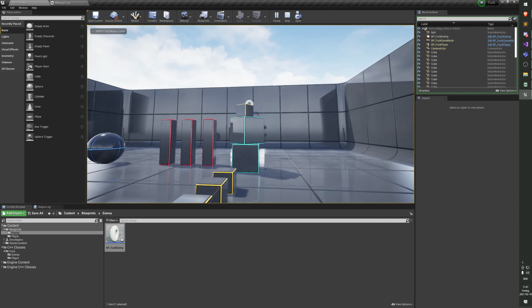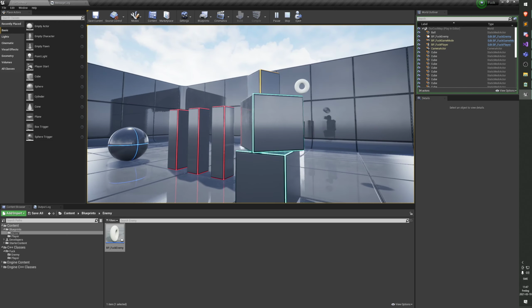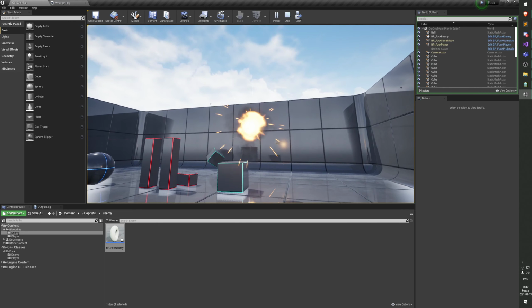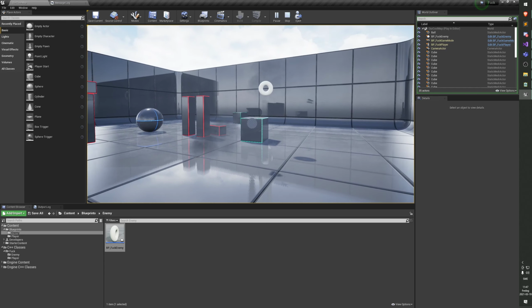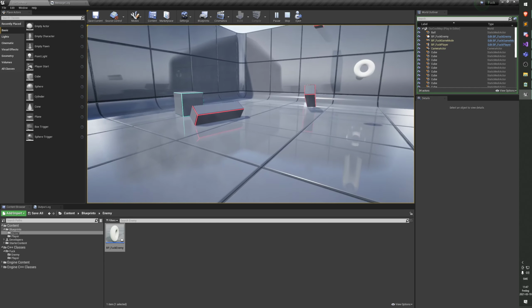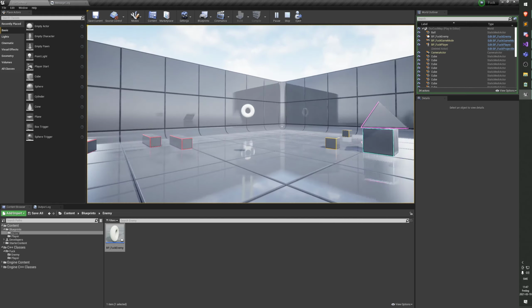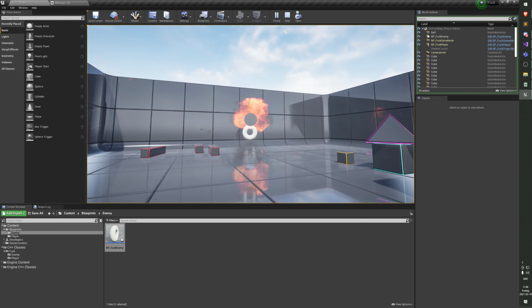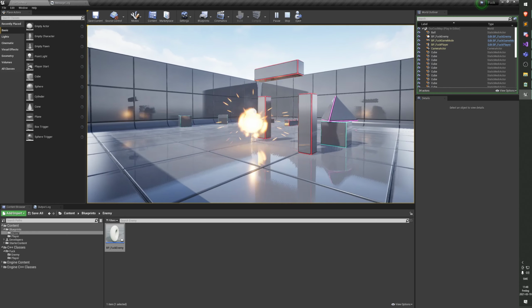Okay, there it is. And you shouldn't die now. Don't die. Okay, thank God. That was weird. Well, anyways, let's just move on. So the physics still works, and he doesn't die when I hit him because that code is not in there anymore.